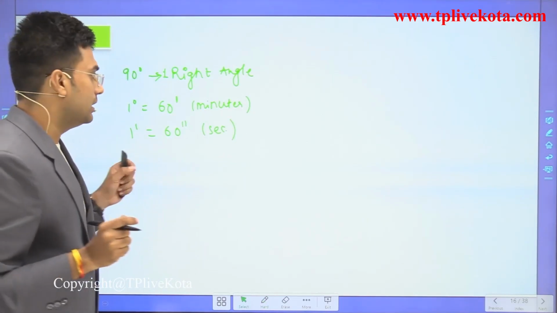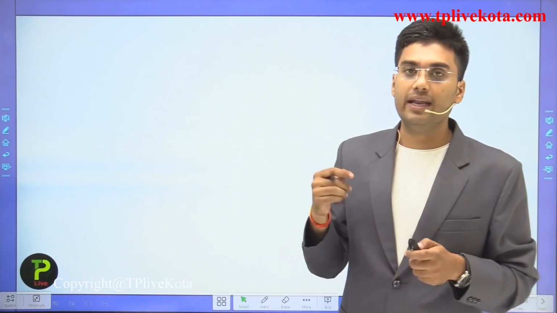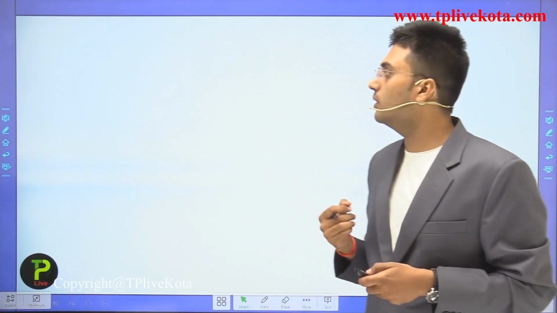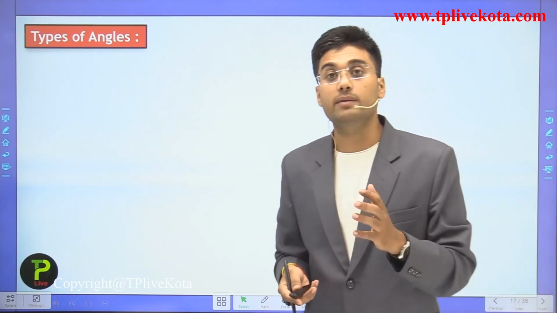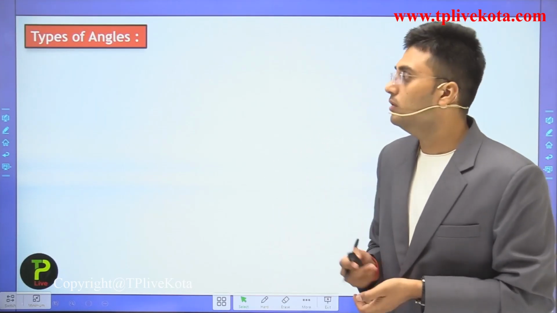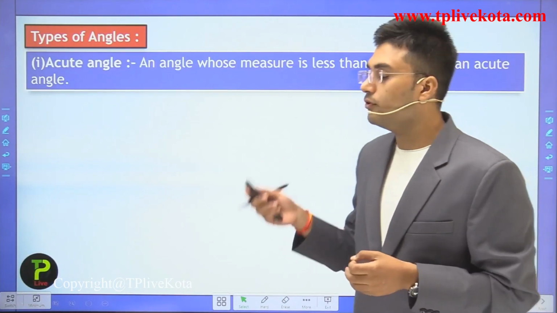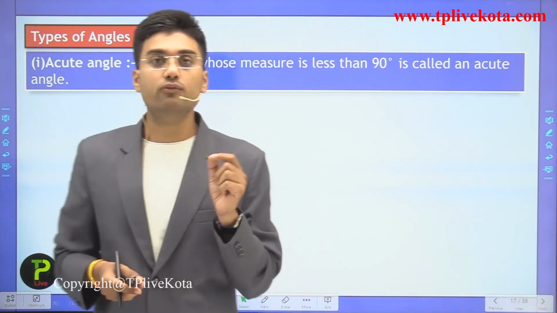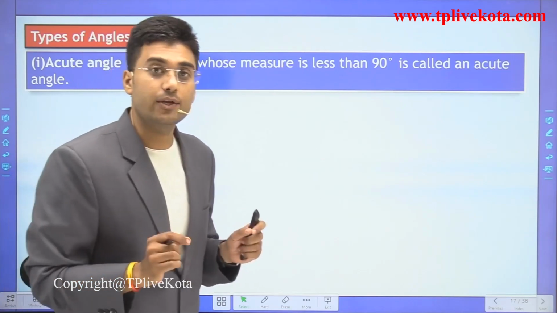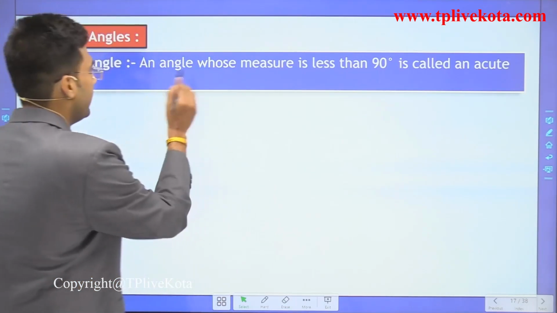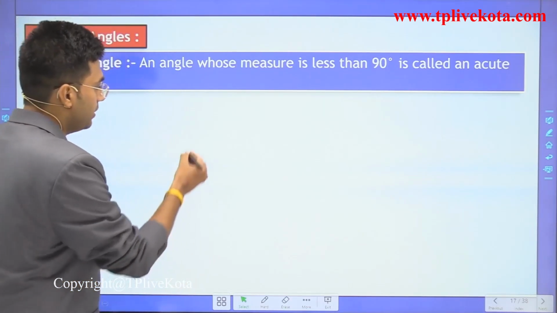Clear? Now after this, let's move to the next slide, and in the next slide we discuss types of angles. The first type of angle is the acute angle. An acute angle is what? If the measure of an angle is less than 90 degrees, then we call it an acute angle.